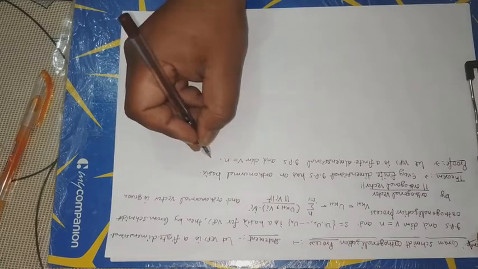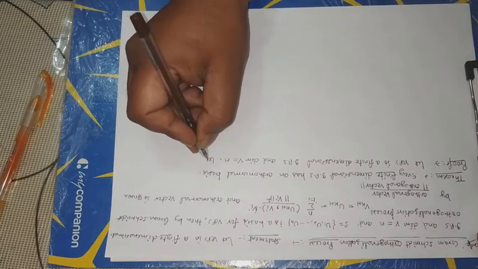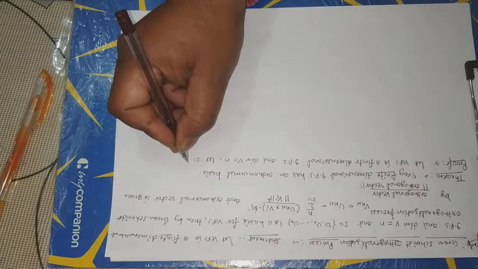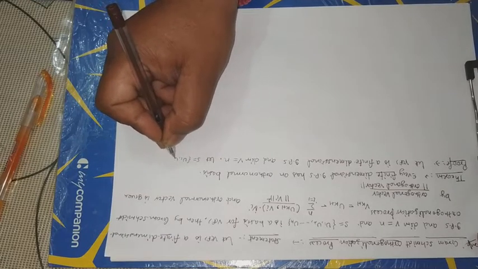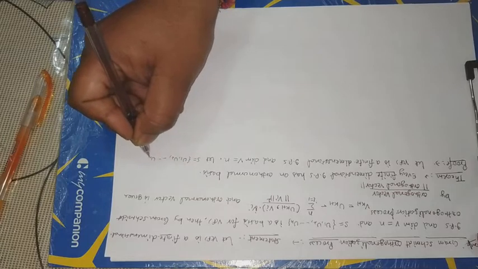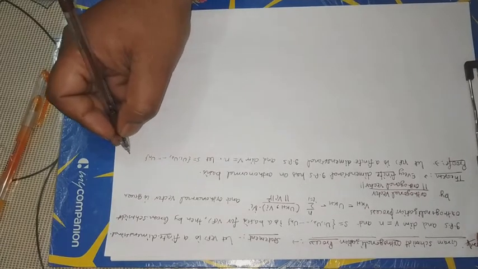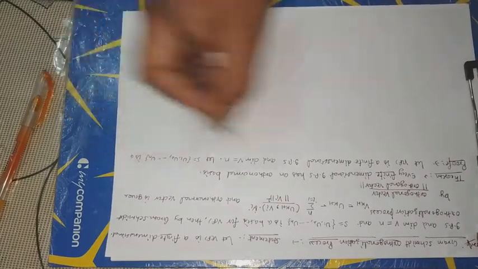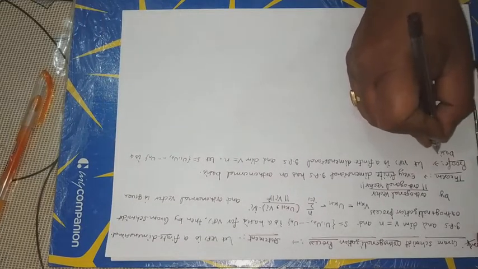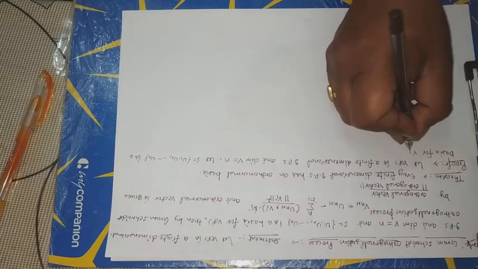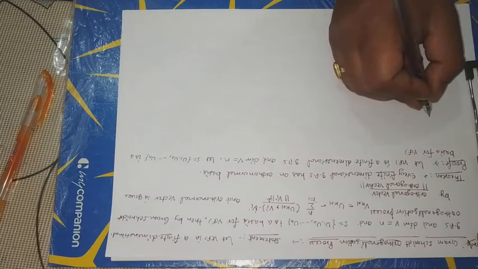Let S equal to {u1, u2, up to un} be a basis for V(F).